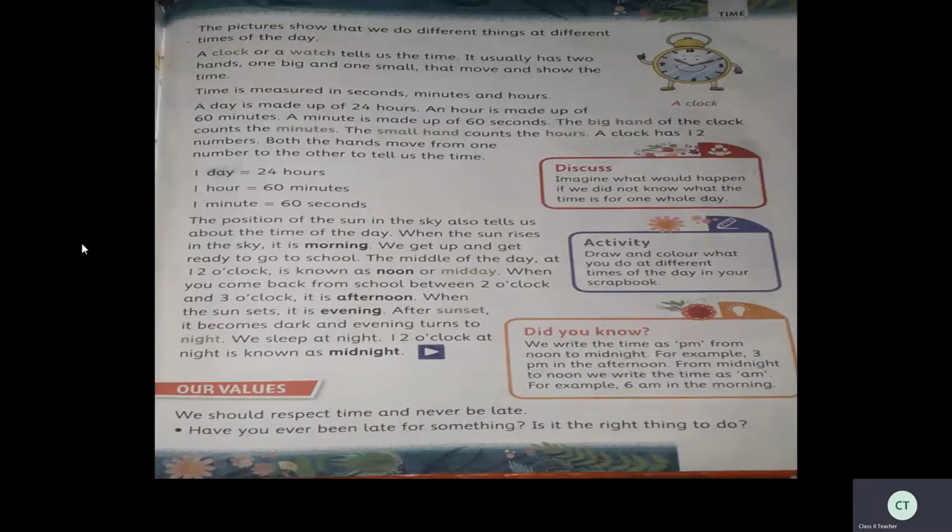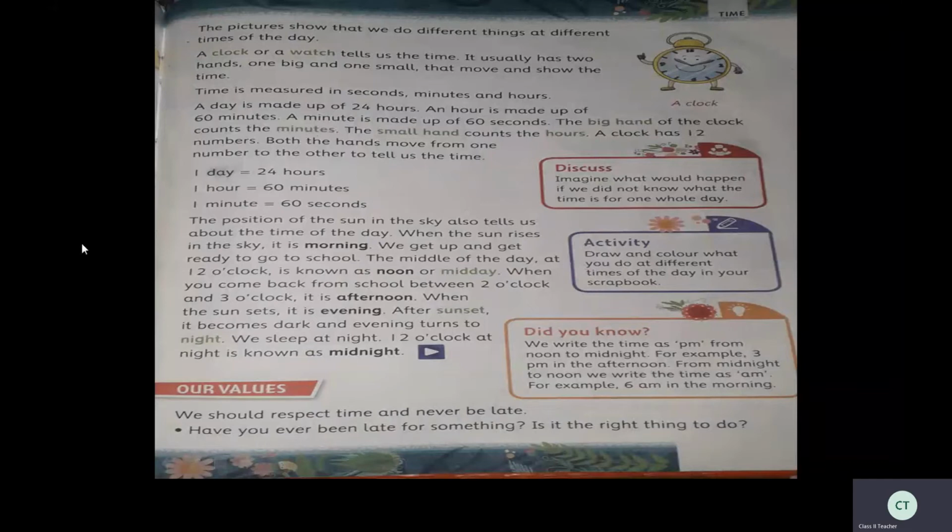A minute is made up of 60 seconds. So 1 minute means 60 seconds. The big hand of the clock counts the minutes. So I told you clocks are having two hands. In that, the big hand of the clock counts the minutes. And the small hand counts the hours.